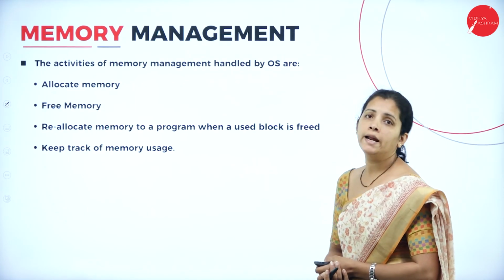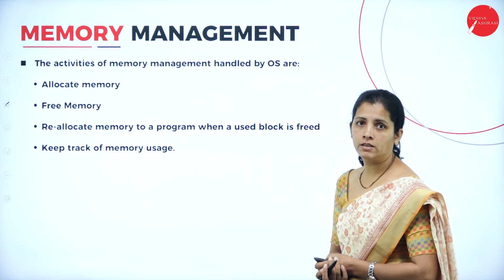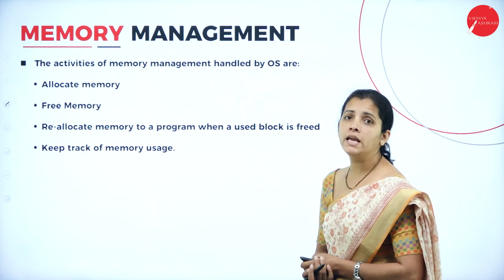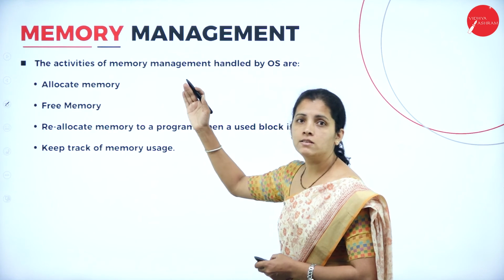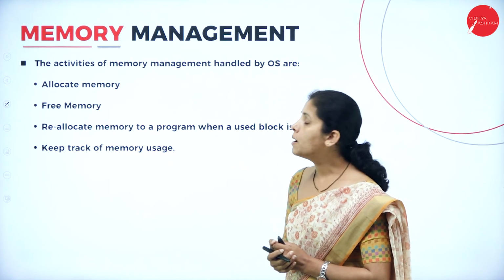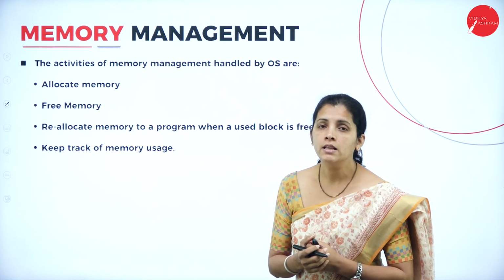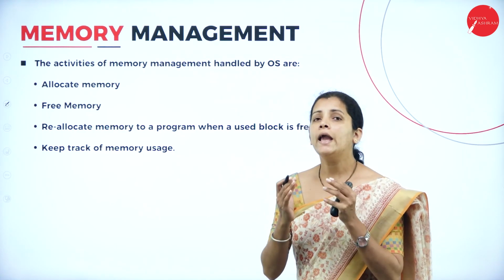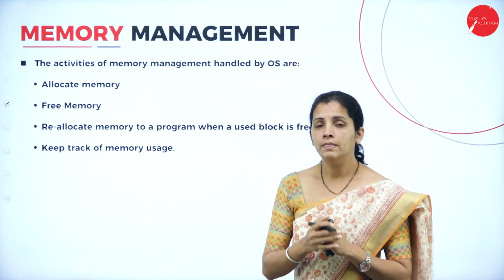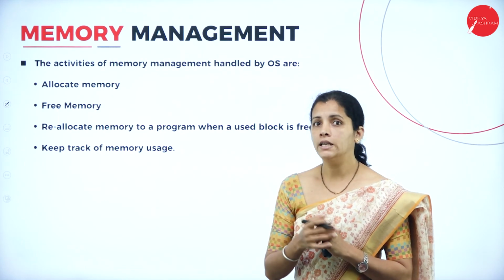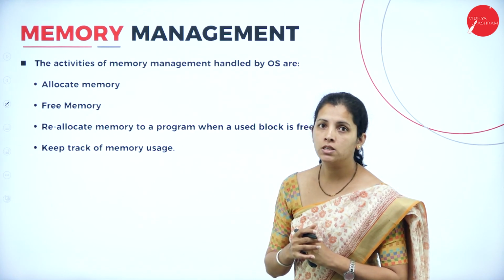Now, dear student, at the beginning, I'm going to have memory management. This is the primary activity of an operating system. So the operating system is responsible for managing memory. So what is this managing memory? That means when any process requests memory, the job of the operating system is to allocate the memory to the process.